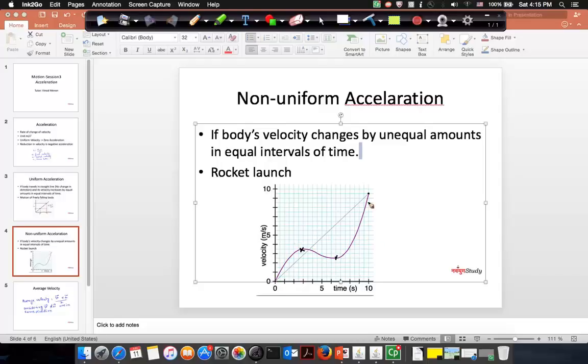You can see that suddenly there's a steep increase in velocity. So across this whole motion of the body, you can see that the velocity variation of the body is not uniform. So which means it's non-uniformly accelerated.